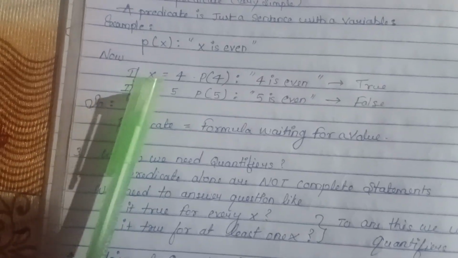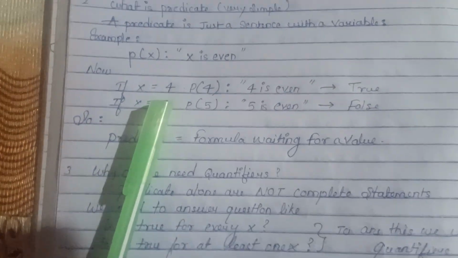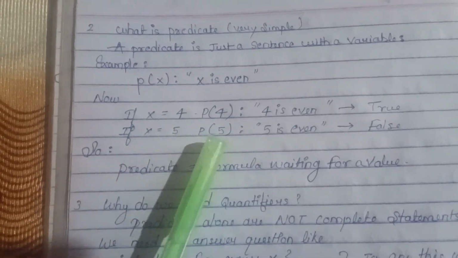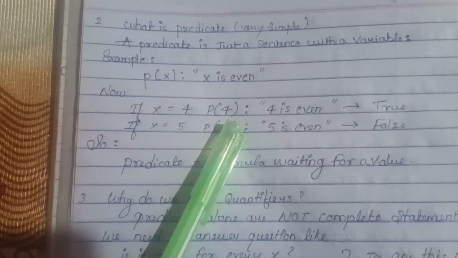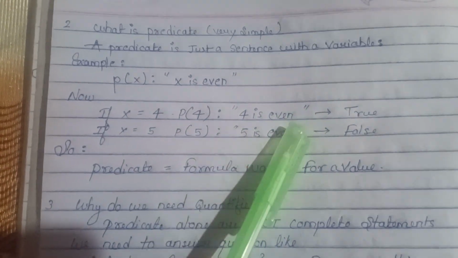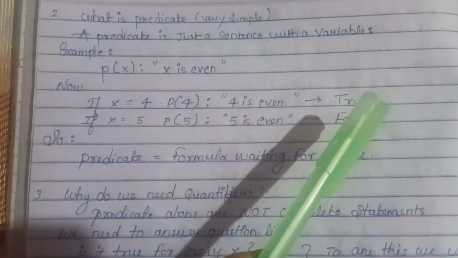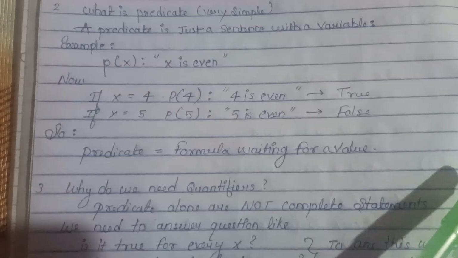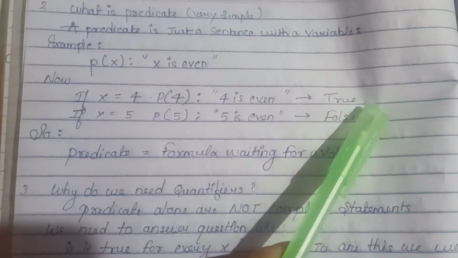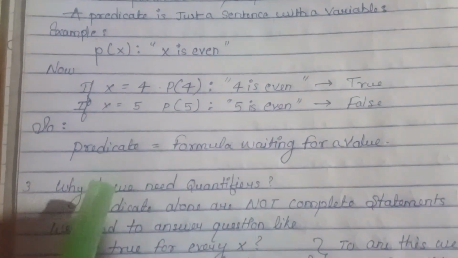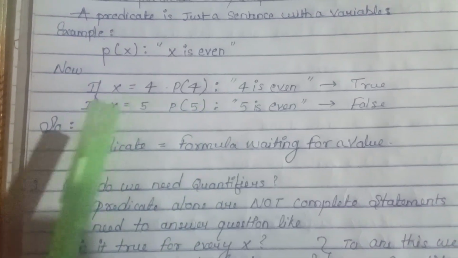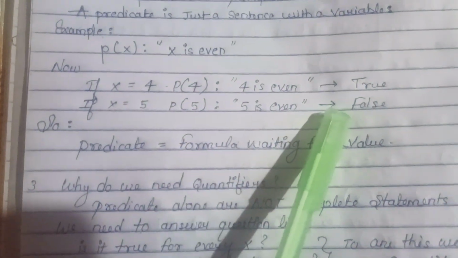If x equals 4, P(4): 4 is even, right? The even numbers are 2, 4, just adding 2 in the number sequence: 2, 4, 6, 8, like this. Those are all even numbers. So 4 is also an even number.